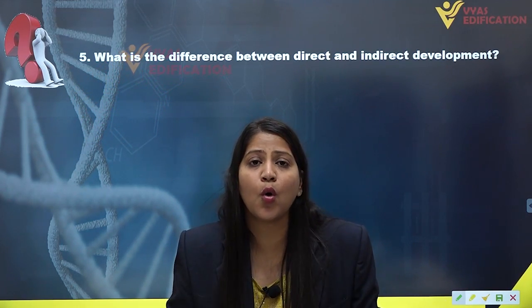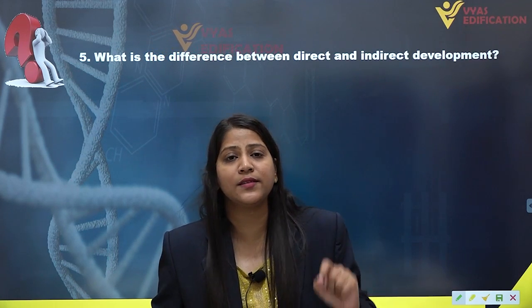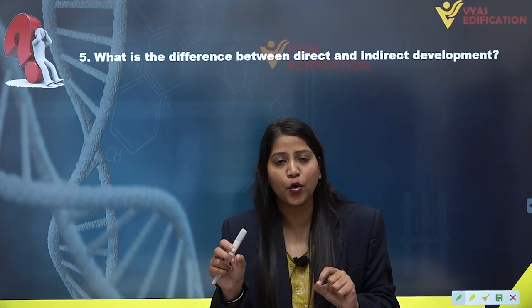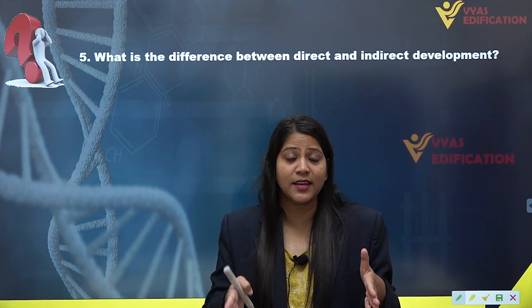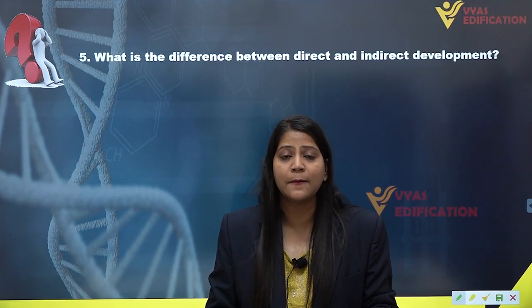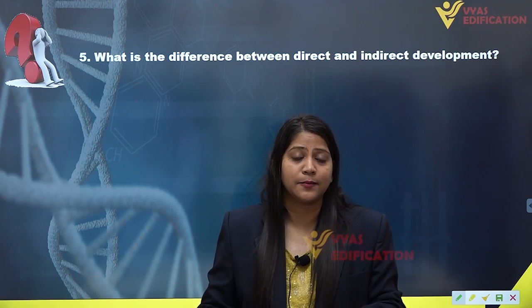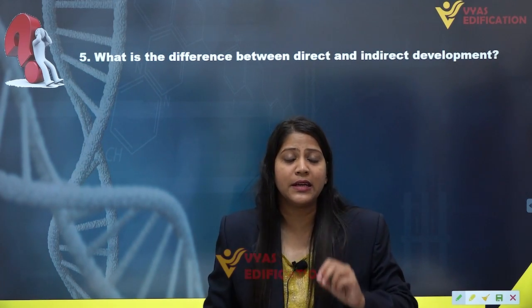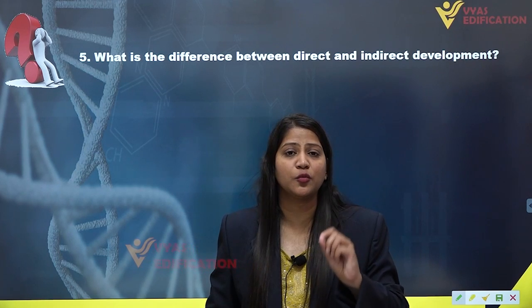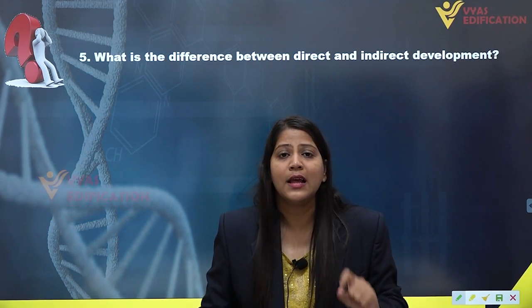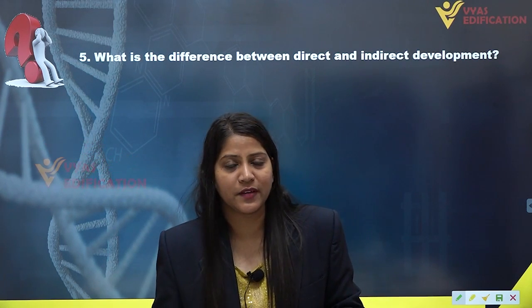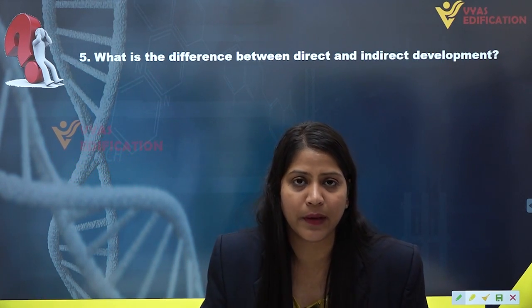If there is no intermediate or larval stage between embryo and adult individual, then this kind of development is said to be direct development. And if there is an intermediate stage or larval stage between an embryo and adult individual, then this kind of development is said to be indirect development.